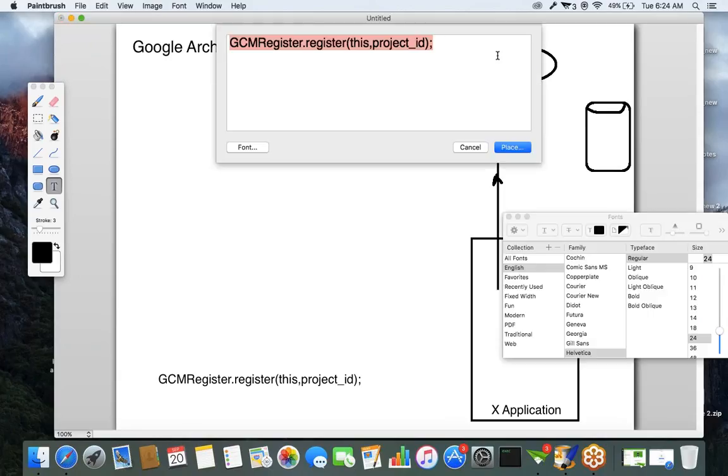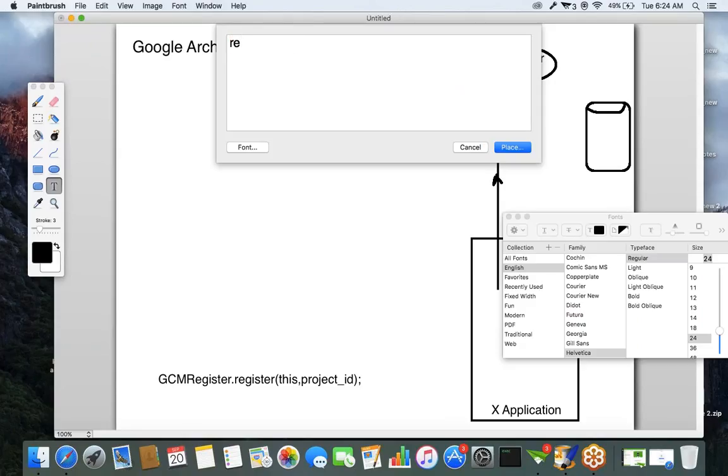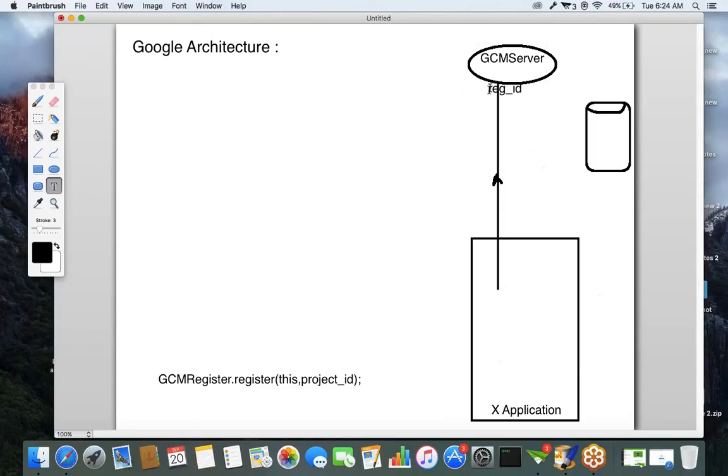What will the GCM server do? The GCM server will generate a registration ID. This registration ID is a key element in the notification part, for displaying the notification using GCM. The GCM server will generate one registration ID.